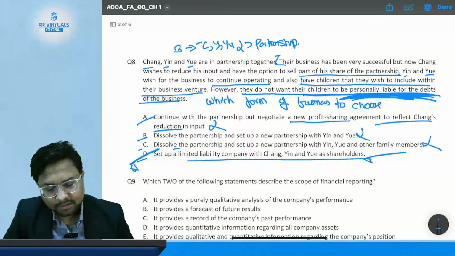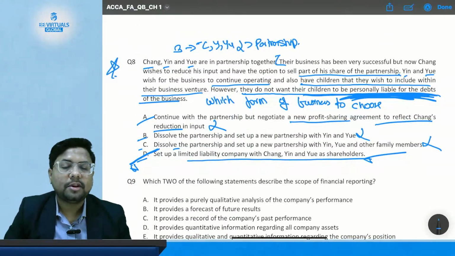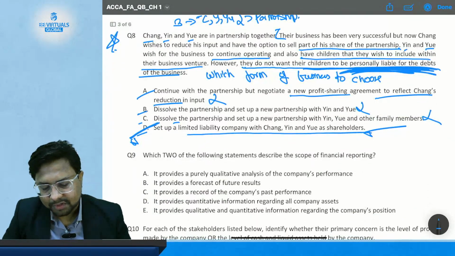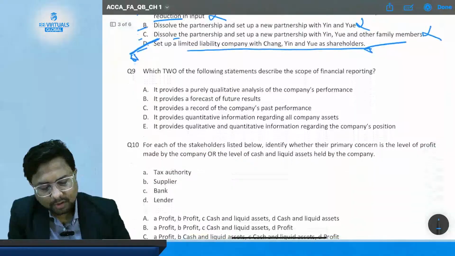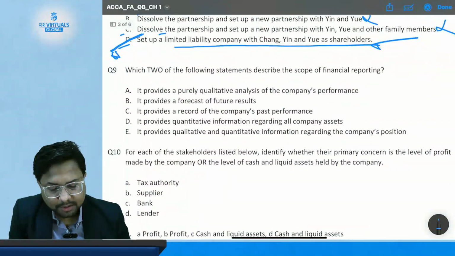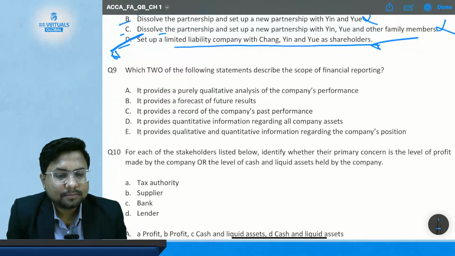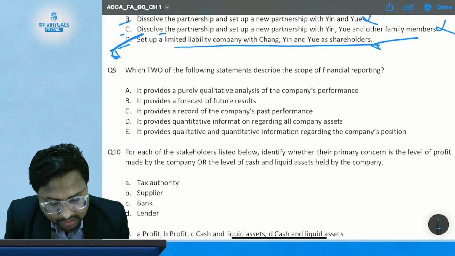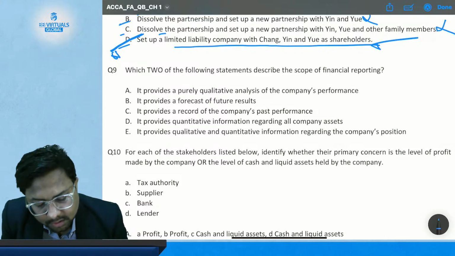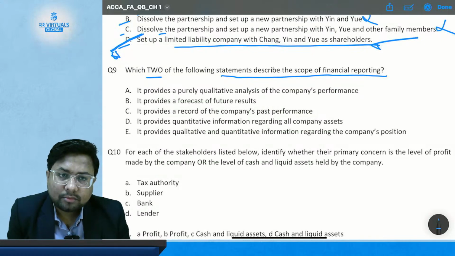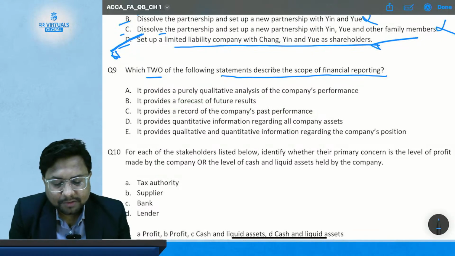Okay, so this is one of the good questions that you have, where you need to assess all the possibilities in the question. Okay, so star mark this question. Now comes to question number 9. Which two of the following statements describe the scope of financial reporting? You have to choose the correct two statements which are correct.